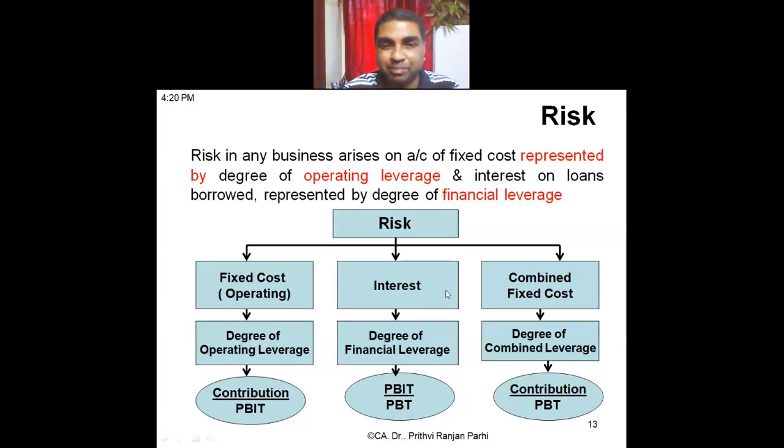And if there is interest, there will be financial leverage, which means there is a risk, and that risk is measured using this formula. And the combination of both kinds of fixed costs brings a combined risk. The combined risk is analyzed by computing this particular leverage, which is called combined leverage, and the formula for this is contribution by PBT.